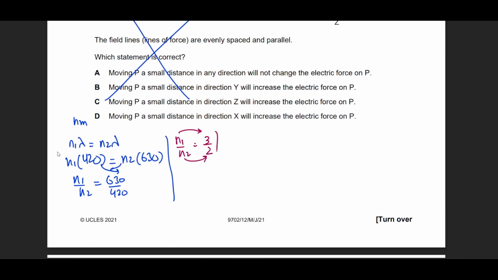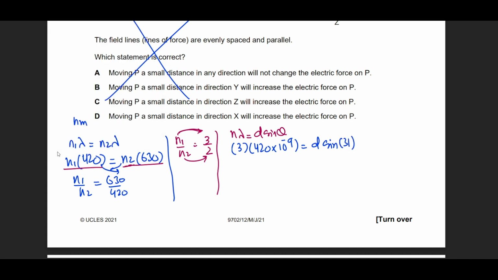Let's try this. Now I know that n1 was representing the 420 and n2 was representing 630. Let's see how it goes. You can try this on your own. I'm going to use n lambda equals d sine theta for both of them. First I will use 3 with the 420, with nanometers being 10 raised to the power minus 9, equals d sine of 31.